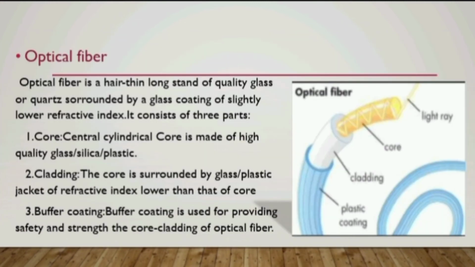Next is optical fiber. It is a hair-thin long strand of quality glass or quartz surrounded by a glass coating of slightly lower refractive index. It consists of three parts: core, cladding, and buffer coating. The central cylindrical part is called the core, which is made up of high-quality glass or silica or plastic. Next is cladding. The core is surrounded by a glass or plastic jacket of refractive index lower than that of the core. Buffer coating is used for providing safety and strength for the core cladding of optical fiber.